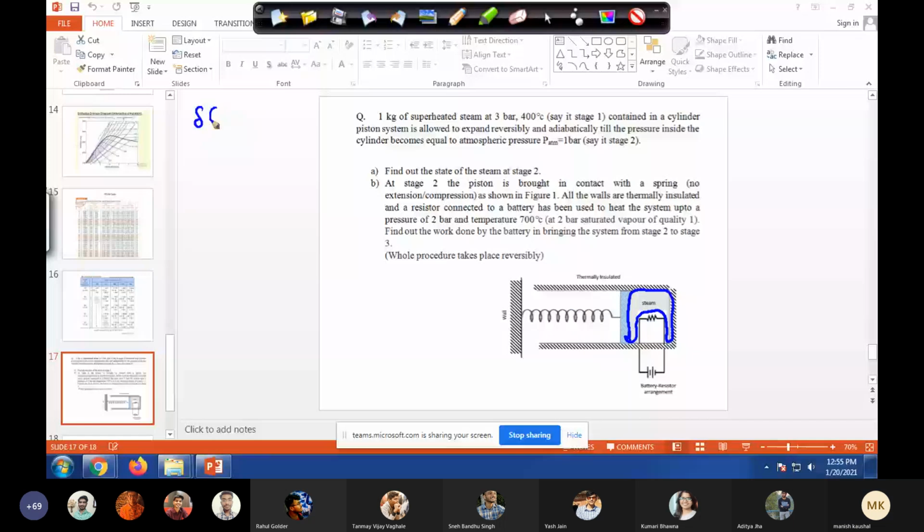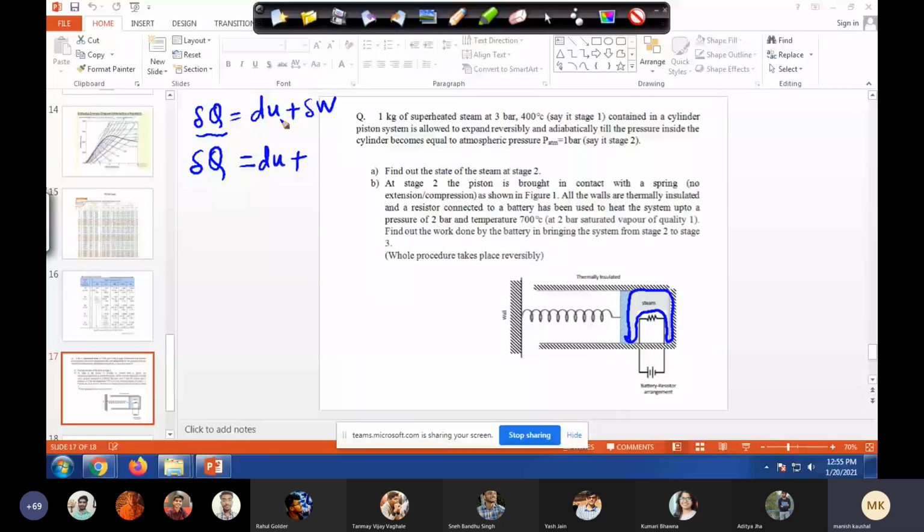Then anyone? What is dQ? There will be some dQ, right? Because heat will pass from the resistor to the system. And remember how we define heat interaction? There should be a temperature difference between the system and the surrounding. Our heater is at the higher temperature. So there is some dQ, equal to dU, whatever dU we will find out. And then what does this delta W have, which component?